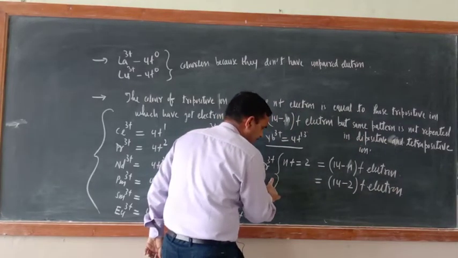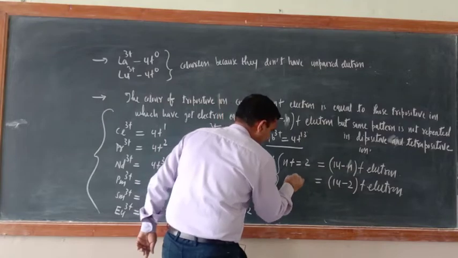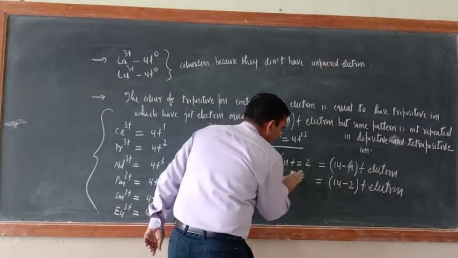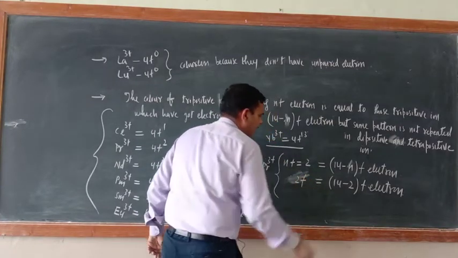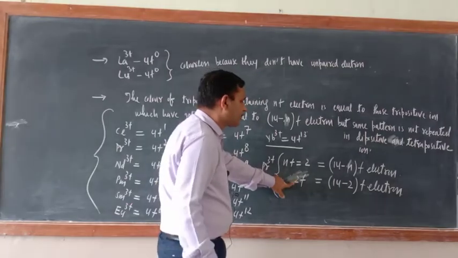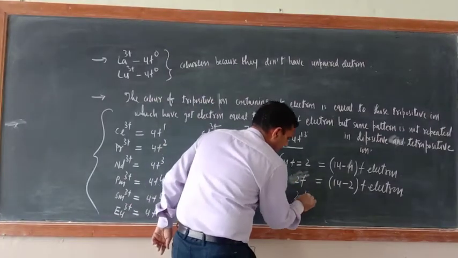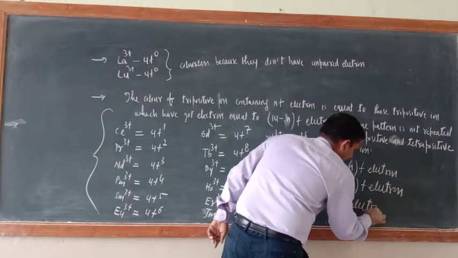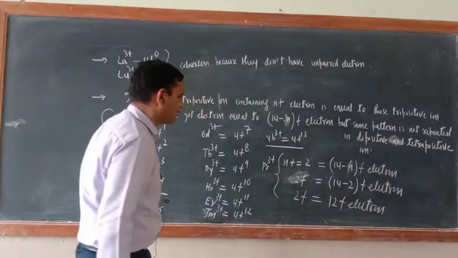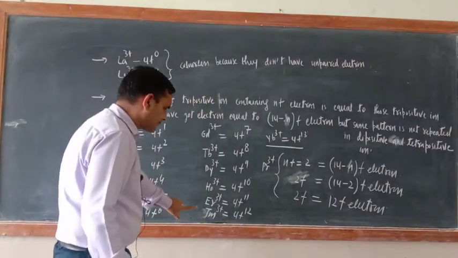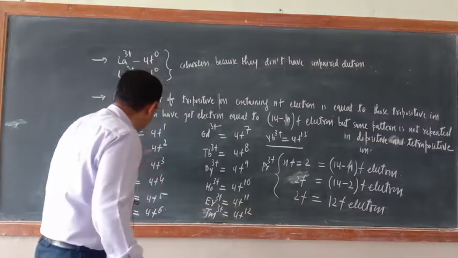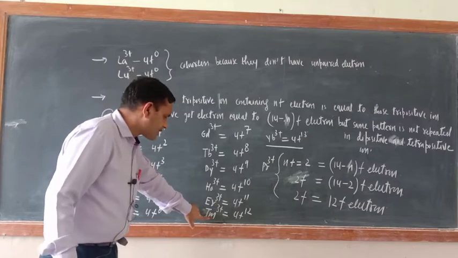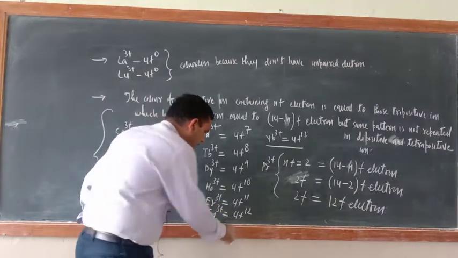Now for Pr, what is this one? That is the 4f2. Okay, 4f2, or you can write here 2f directly, because Pr3 positive has got 2f electrons. So now 2f equal to what is there? 12f electron. Now just try to understand. Which is having 12 electrons? Means 2f electron is equal to 12f electron. So just see, Tm3 positive, 4f12 electron is there.